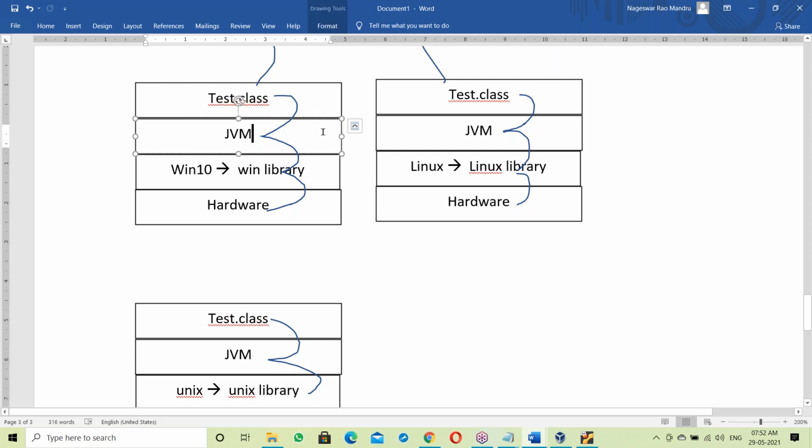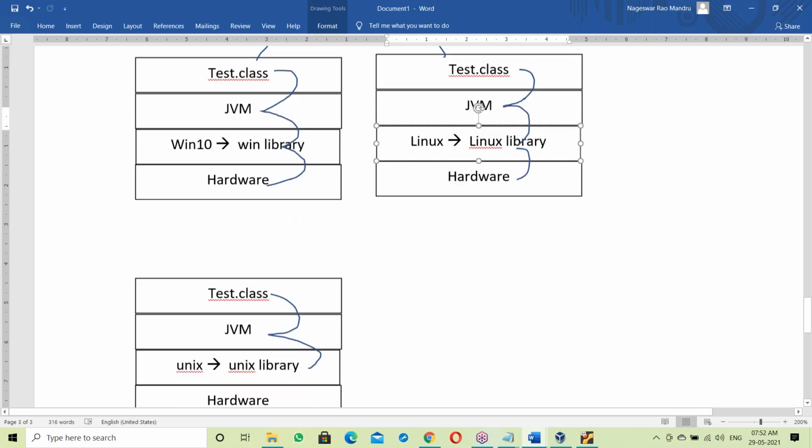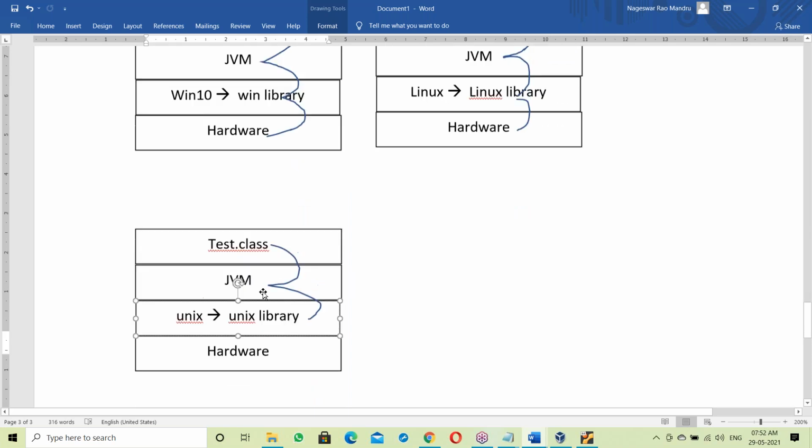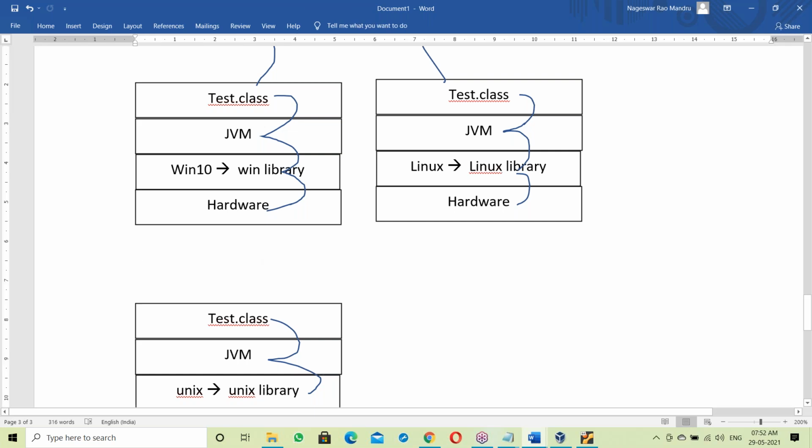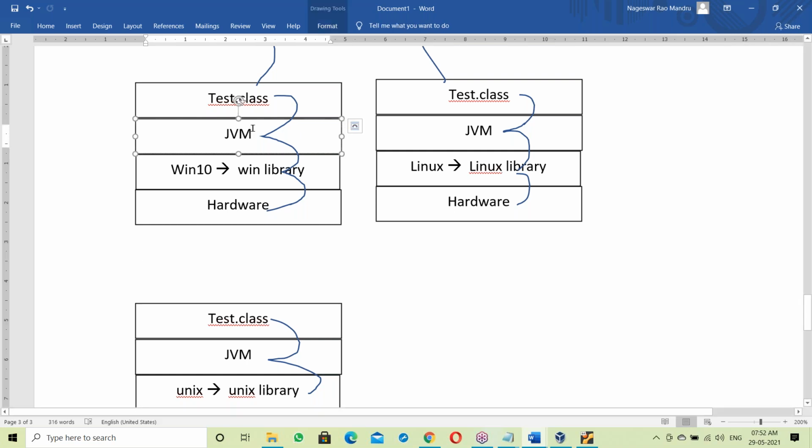Once the JDK is installed, the JVM is generated automatically. So to run a Java program, you have to install the JDK on Windows OS. To run a Java program, you have to install the JDK on a Linux base too. On every base you have to install the JDK. After installing the JDK, you also get the JVM. The JVM is a part of the JDK.